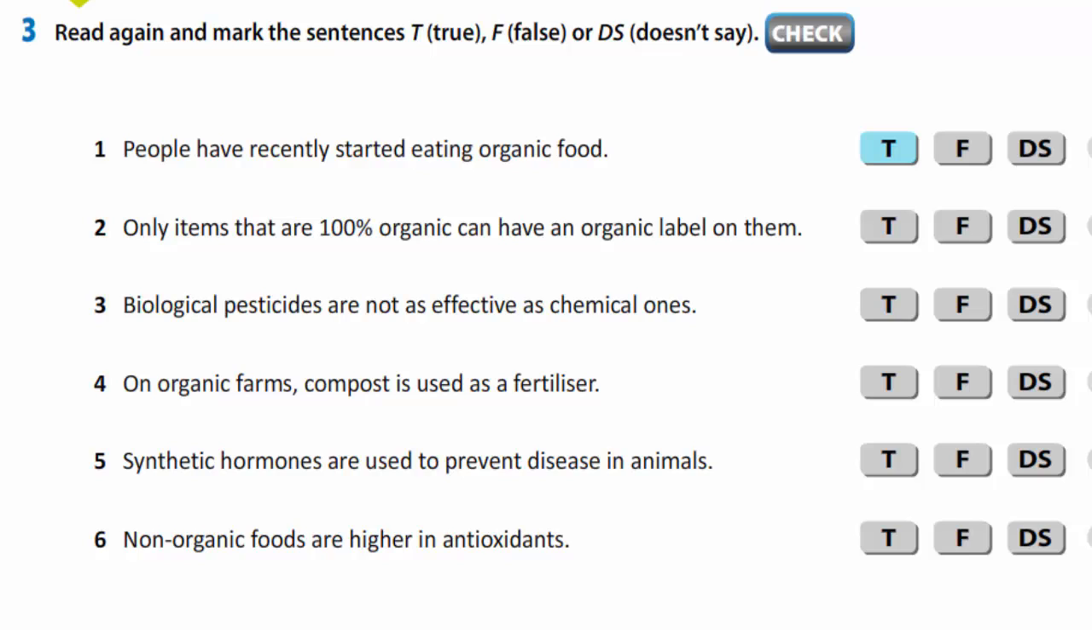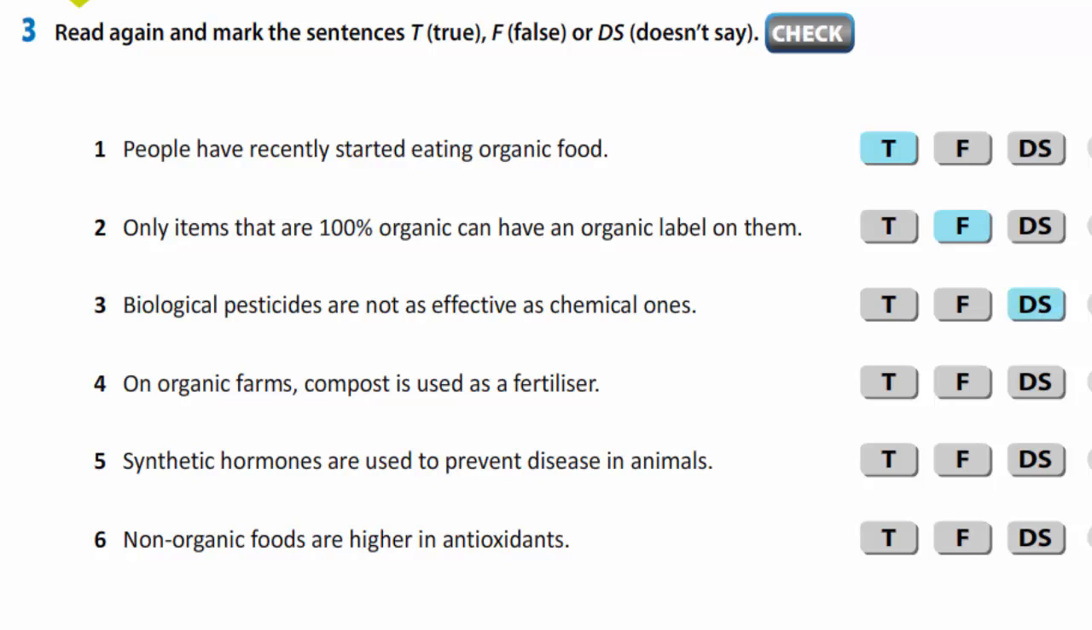Only items that are 100% organic can have an organic label on them. It is false because in the text it is said some foods such as fresh produce or meat are certified 100% organic, and other foodstuffs, for example bread, may not be totally organic but might contain some organic ingredients. Biological pesticides are not as effective as chemical ones. There is no information in the text, that's why it doesn't say.